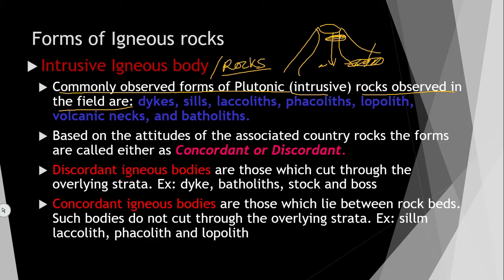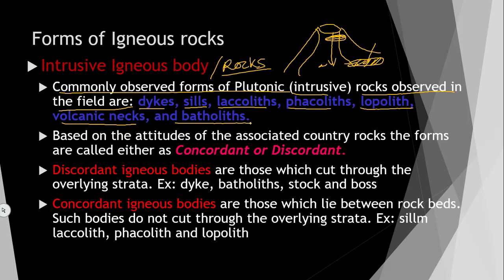So, what are the names of these common forms which are intrusive igneous bodies? Those are dikes, sills, laccolith, phacolith, lopolith, volcanic neck, and batholith. All these igneous bodies form beneath the surface of the earth. They will not form on the surface of the earth.